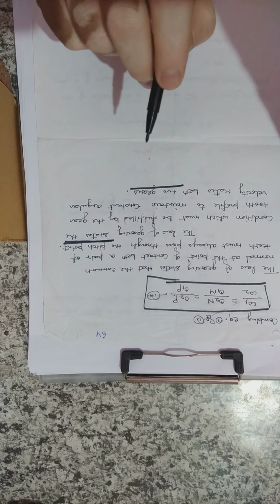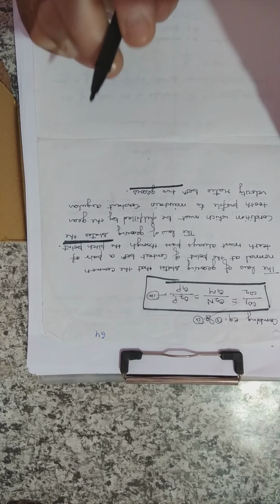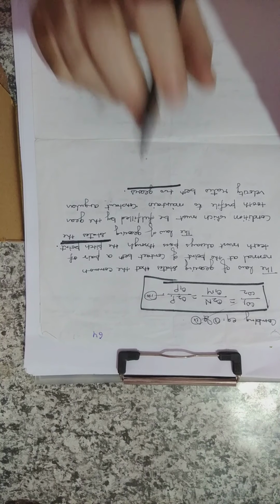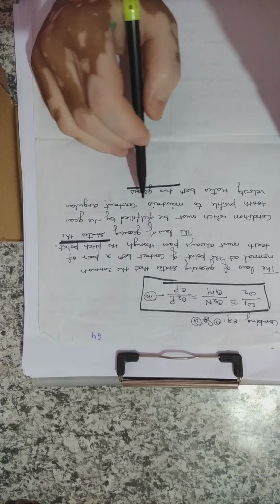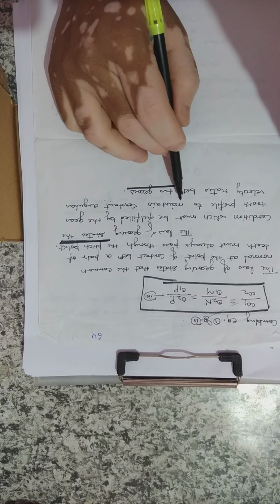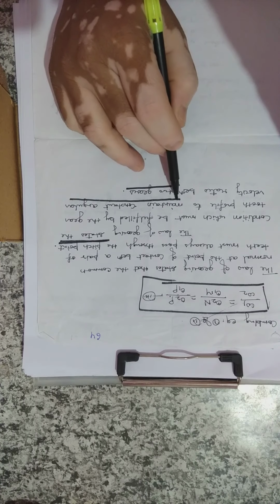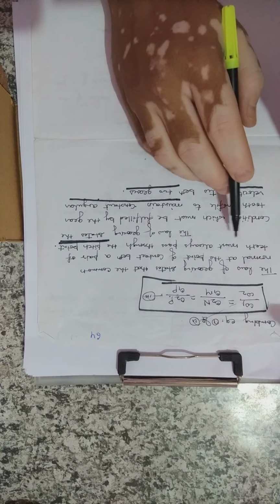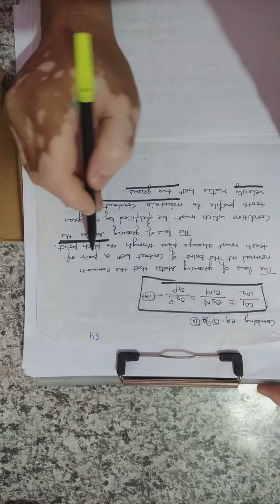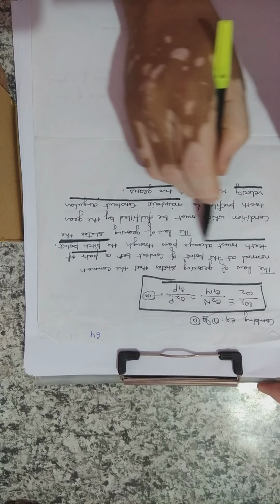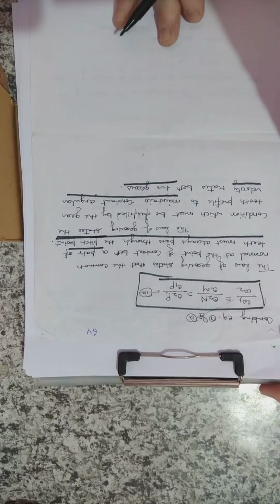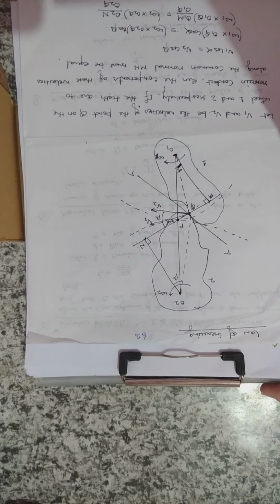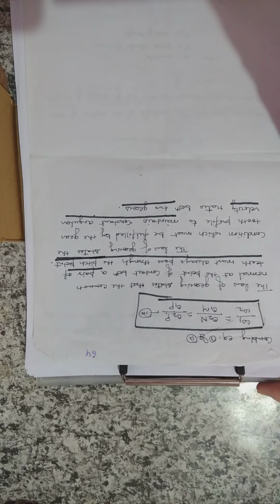So the law of gearing states that if two gears mesh, then to maintain a constant angular velocity ratio, the common normal at the contact of the pair of teeth must always pass through the pitch point P. This is known as the law of gearing.